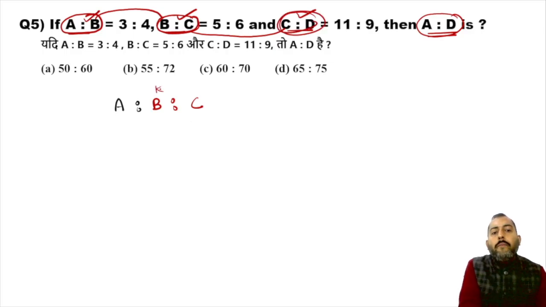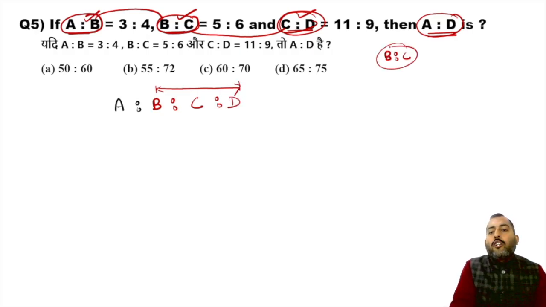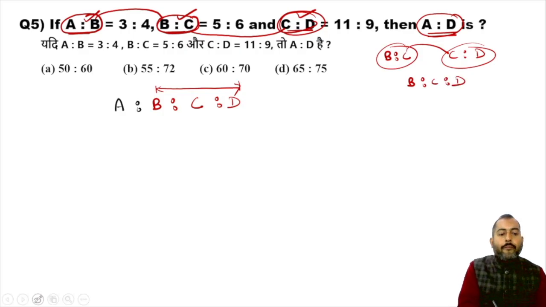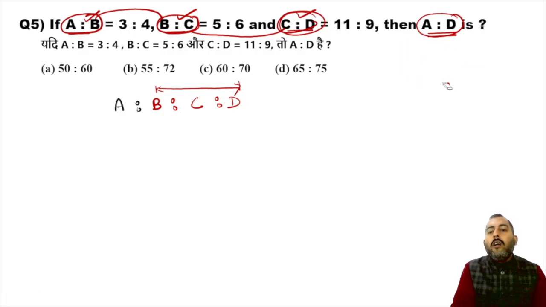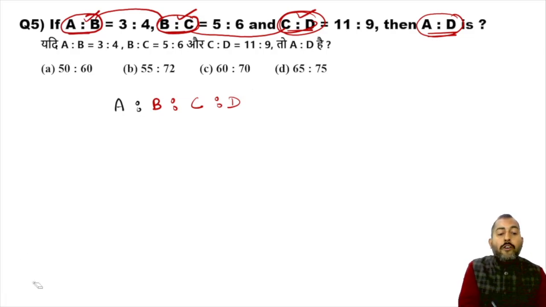So you will write B is to C is to D, because one ratio is B is to C, another ratio is C is to D. C was common, so you will write B first, then C, and then D. This is how you must write down ratios, before actually getting any values.